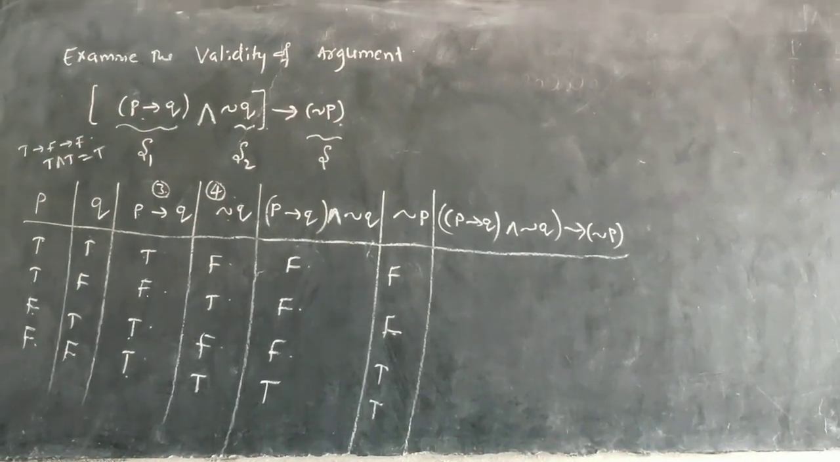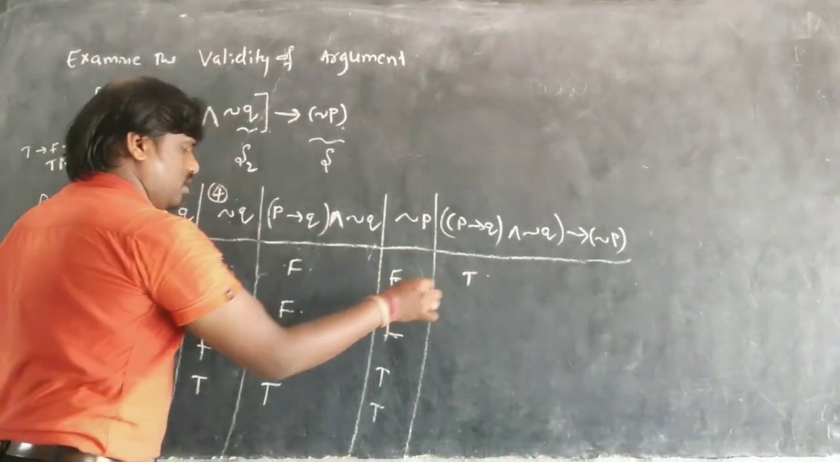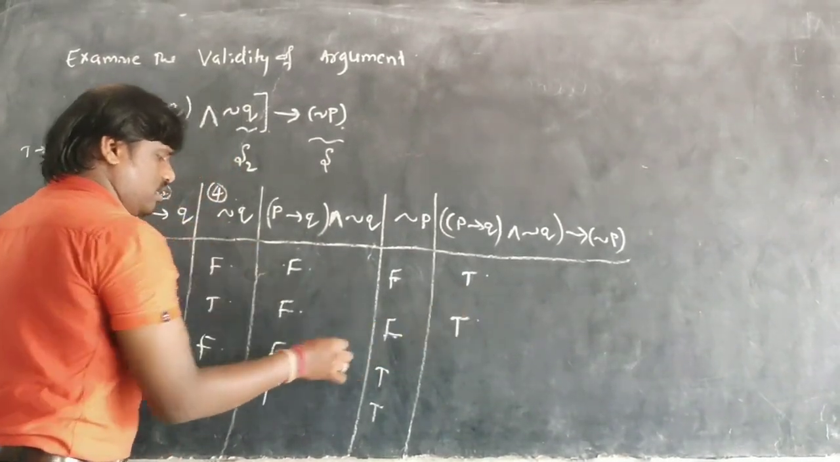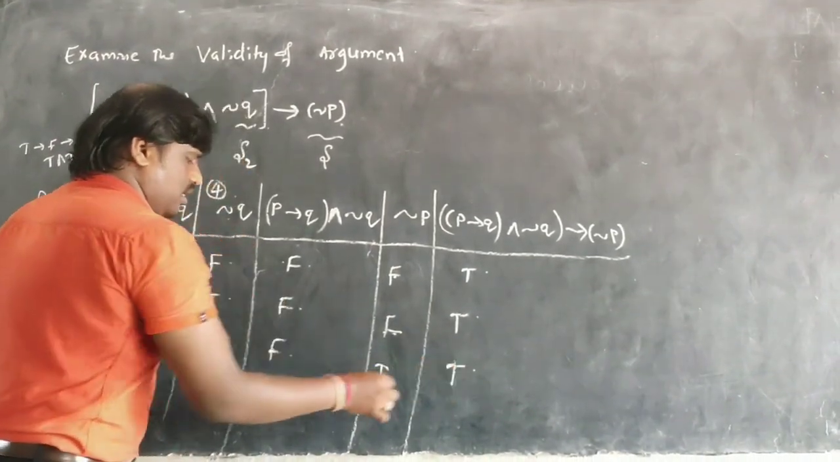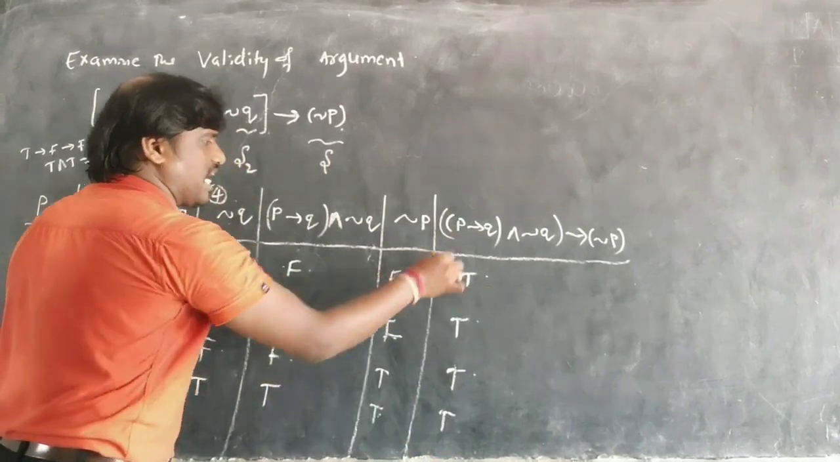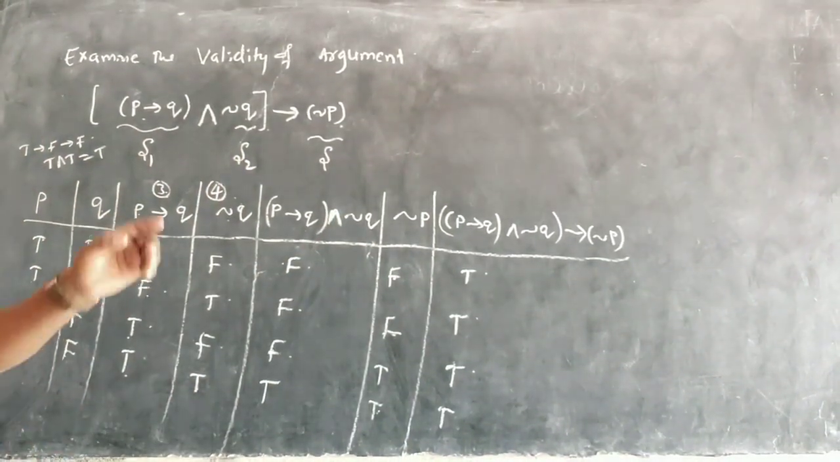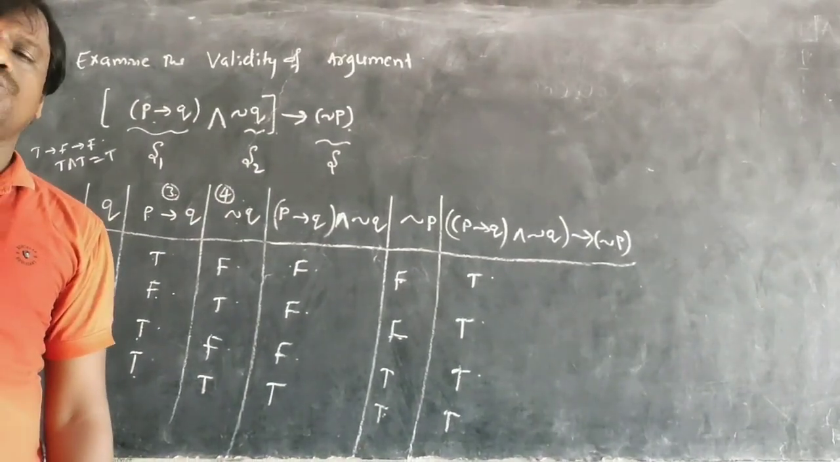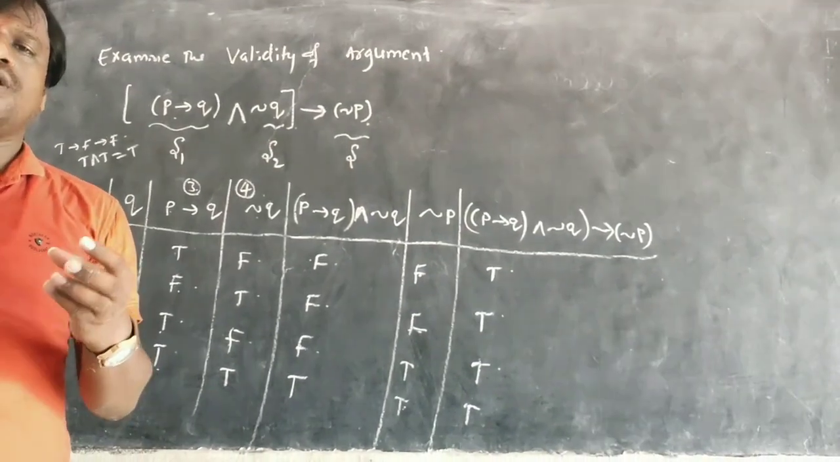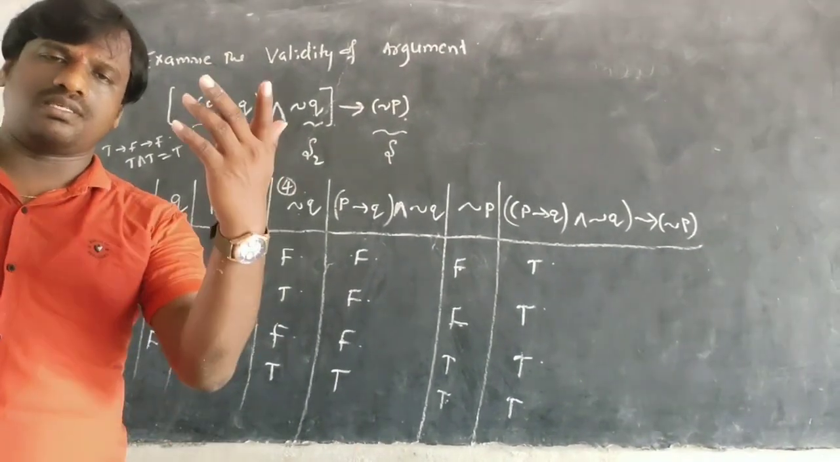F F T. F F T. F T T. T T T. I got a tautology. So it is a valid argument. Understood? This is the way to find out valid and invalid arguments. This is the end of this topic.